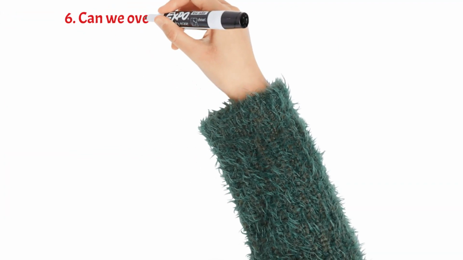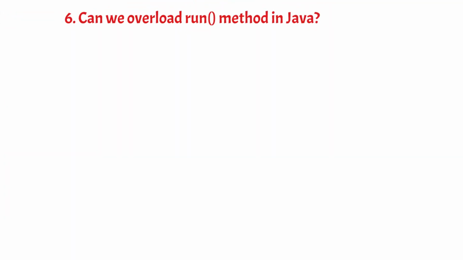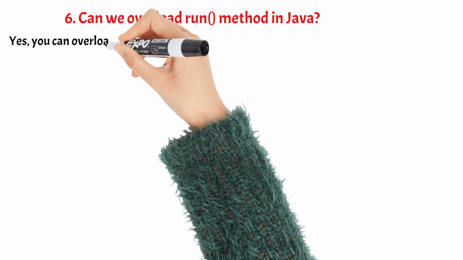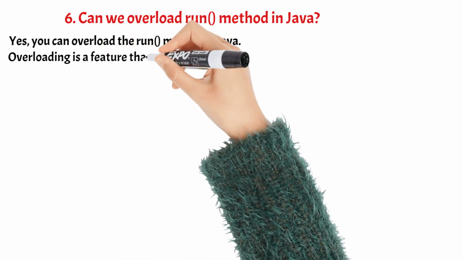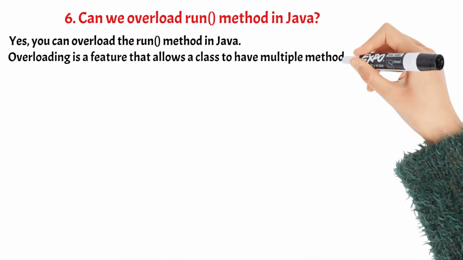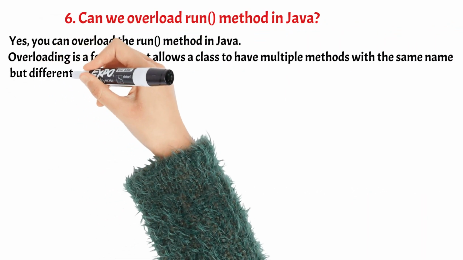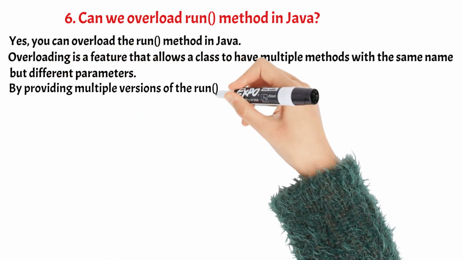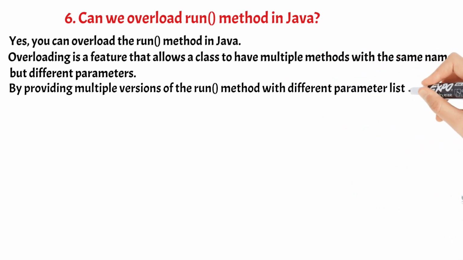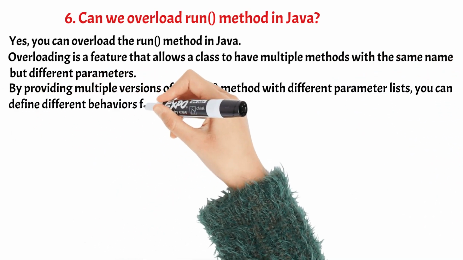6. Can we overload run method in Java? Yes, you can overload the run method in Java. Overloading is a feature that allows a class to have multiple methods with the same name but different parameters. By providing multiple versions of the run method with different parameter lists, you can define different behaviors for the thread to execute.